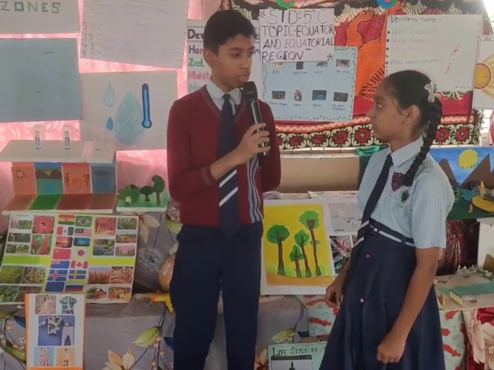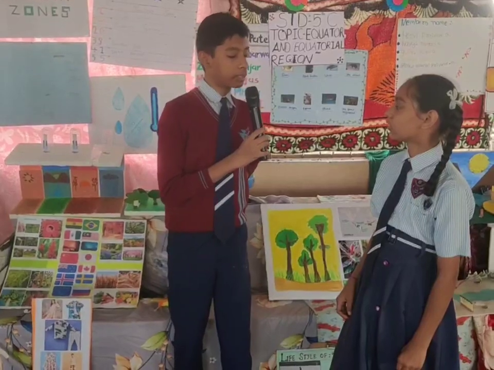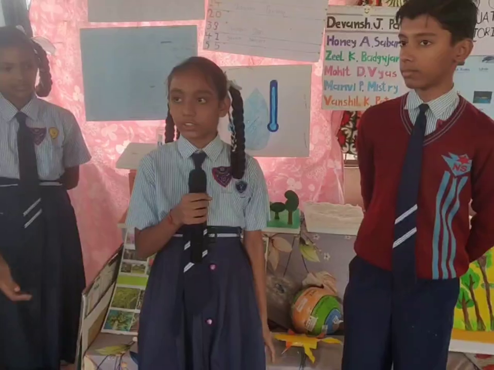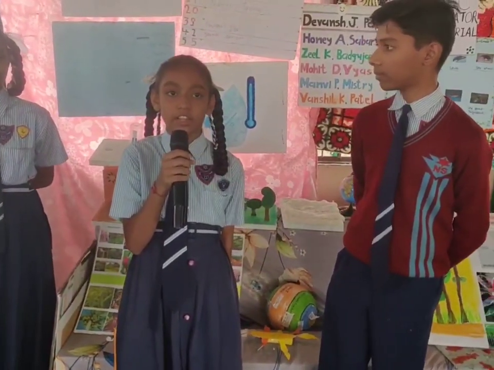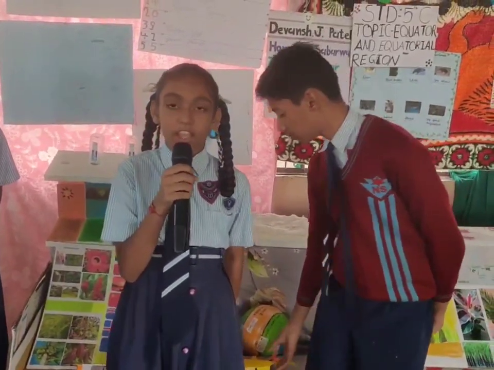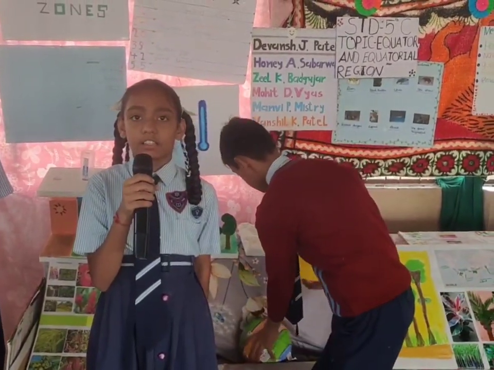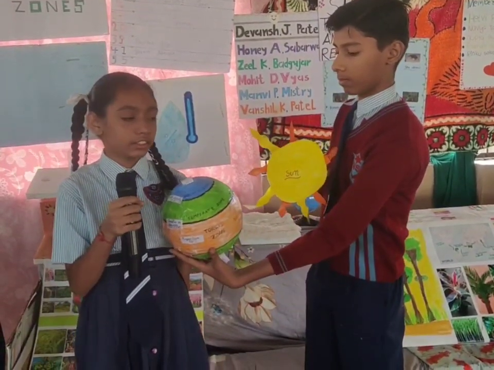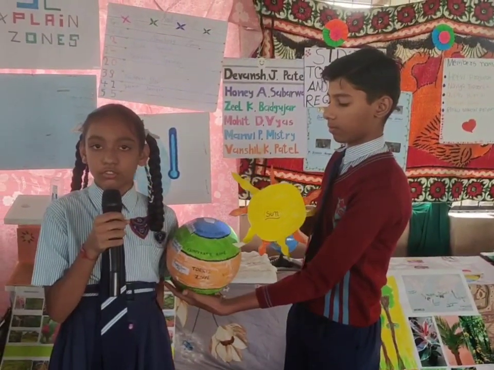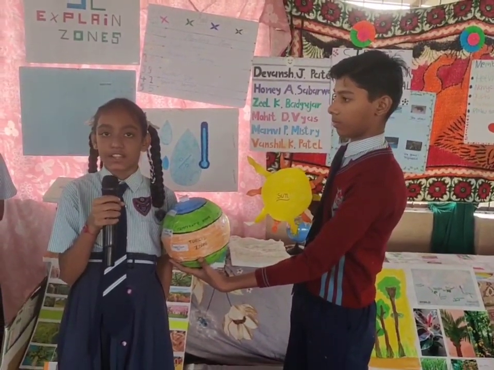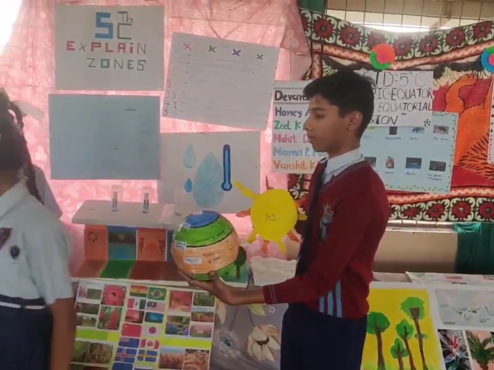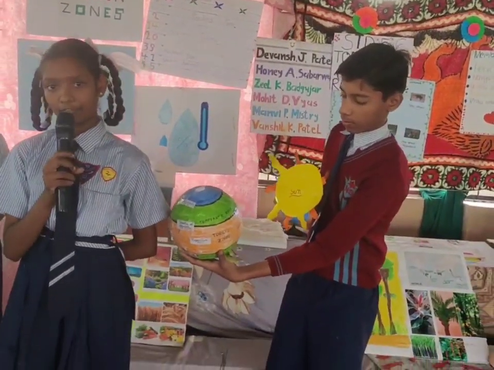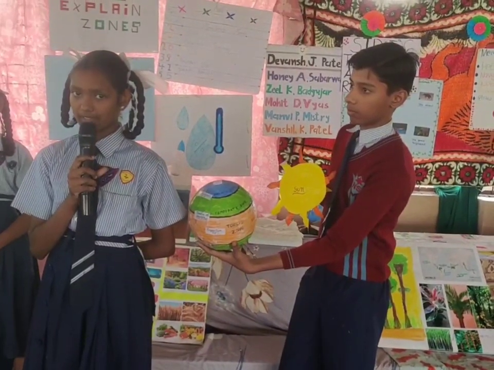Now I would like to call Divya Prajapati, and she is going to speak more about the temperate zone. These zones receive slightly slanting rays of the sun and are comparatively cooler than the places lying in the torrid zone. Now I would like to call Sheikh Aisha from 5th C. Longer days in summer and longer nights in winter. Now I would like to call Sharma Tanmay.